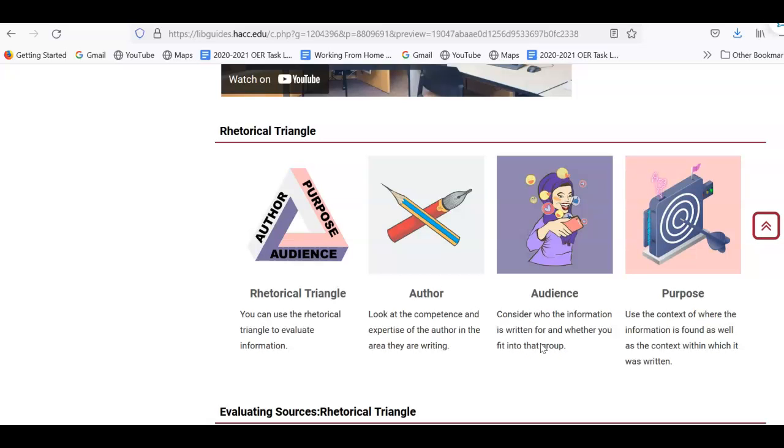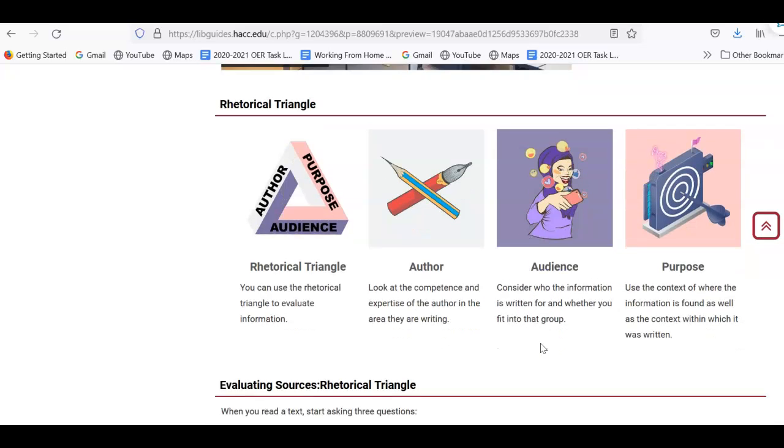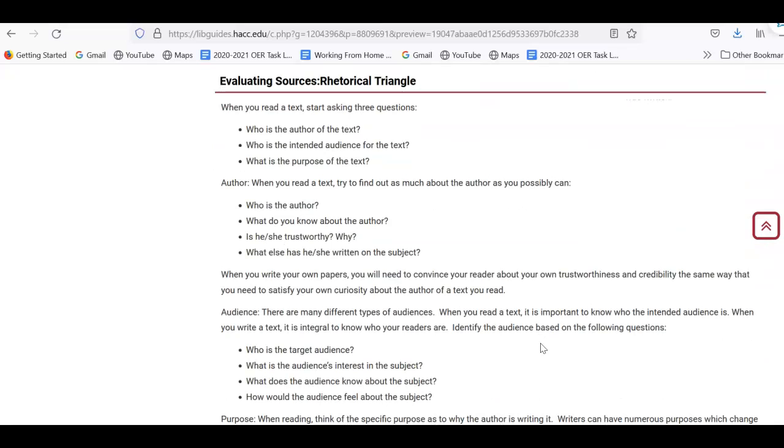This is just a quick snippet of information about the rhetorical triangle. And below that is more information, maybe additional questions that you should be thinking about when you're thinking about the author, the audience, and the purpose.